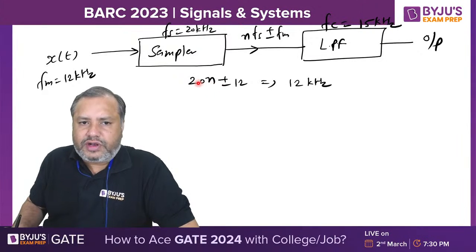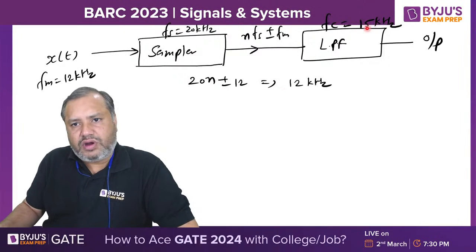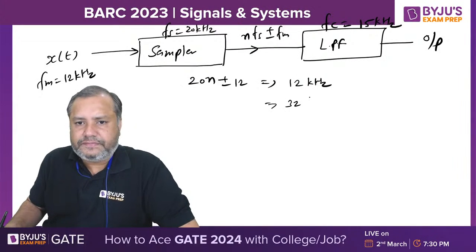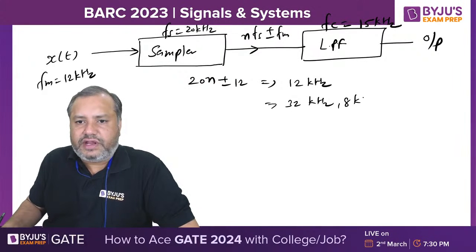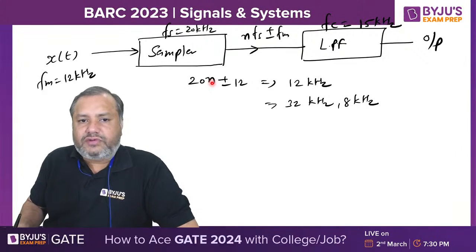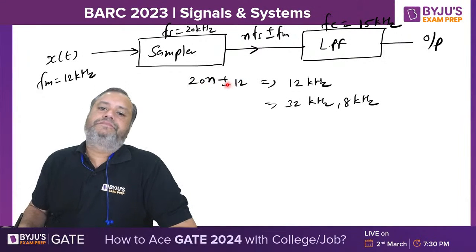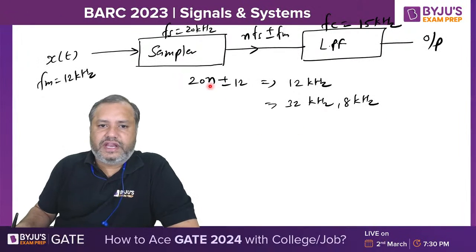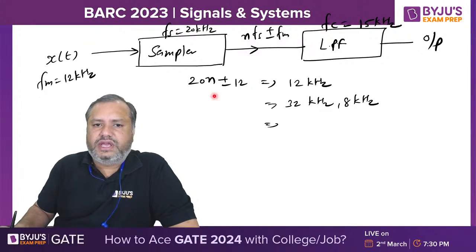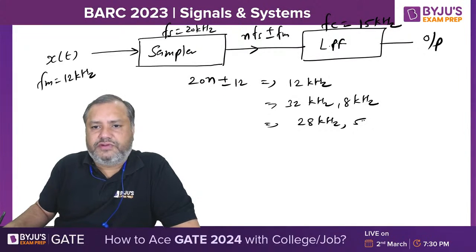When you put n equal to 1, 20 plus 12 will be 32, which is beyond 15 kilohertz, and 20 minus 12 will be 8 kilohertz. When you put n equal to minus 1, you will get minus 32 or minus 8, so avoid this. Put n equal to 2: 40 minus 12 is 28 kilohertz, and 40 plus 12 will be beyond this.